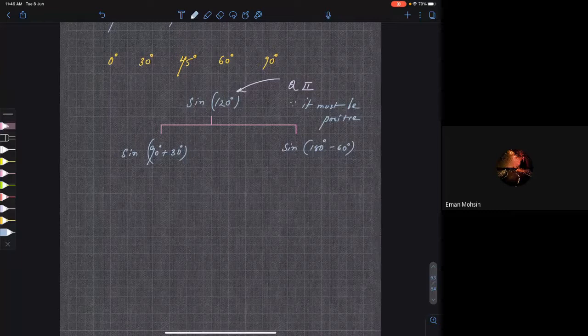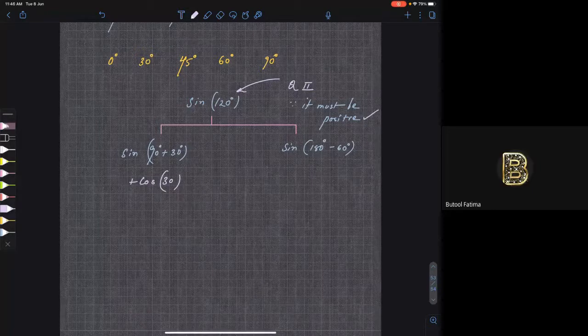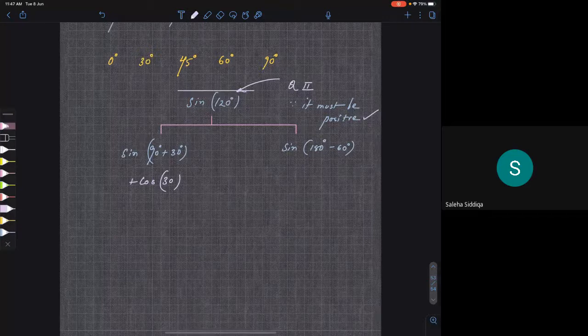Now, let us decide. Whenever you have 90 plus 30, sine will become cos, cos will become sine for 90, right? So what can I write? I'll write cos 30. Should I write plus or minus? I'll write plus. Why? Because it must be positive.